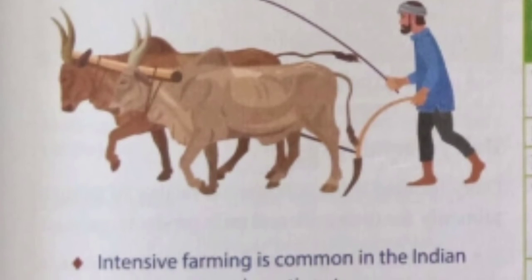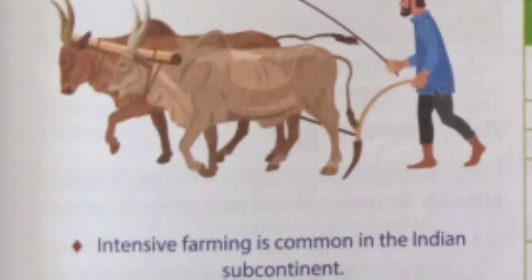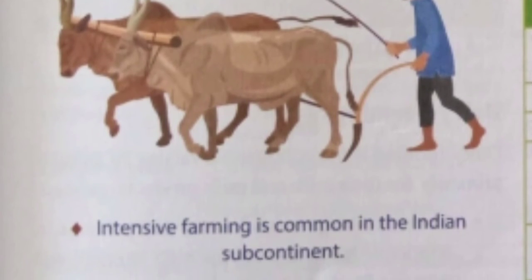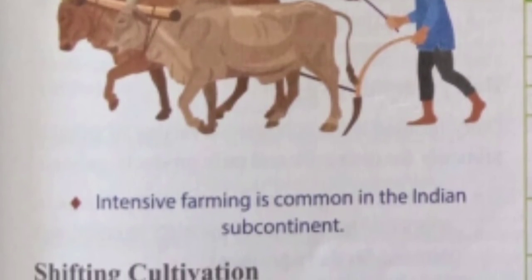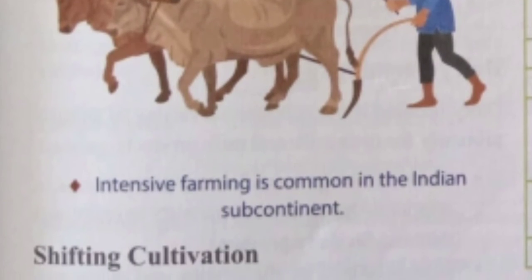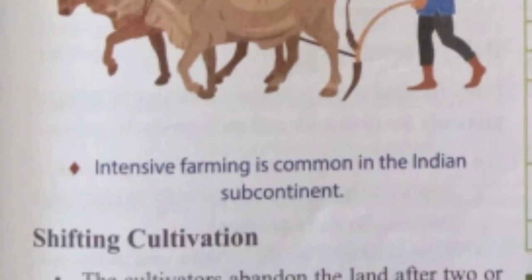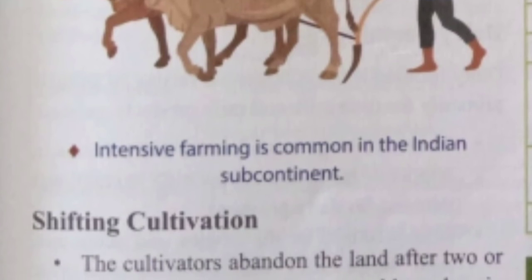Students, in this type of farming, rice is the main crop. Other crops include wheat, maize, pulses, and oilseeds. To get more profit from the same piece of land, farmers use organic and chemical fertilizers. Other than farming, practices like fish culture or aquaculture offer an alternate set of consumables to the people.